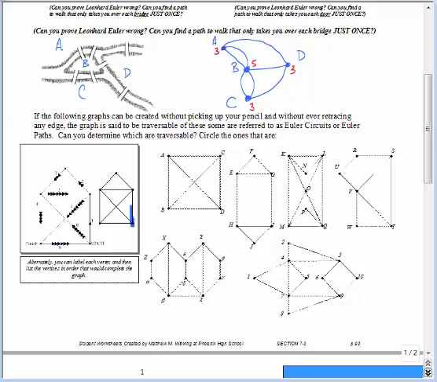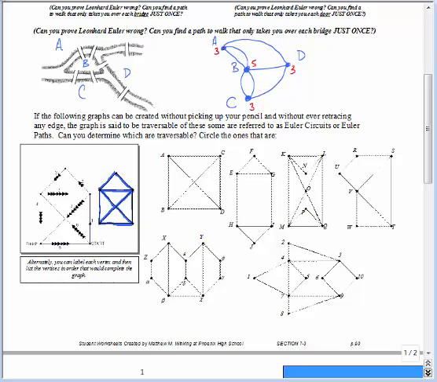So start down here, and then go up and down, and over to here, and then across here. I haven't picked up my pencil yet, nor have I crossed over the same line twice, and then back to here, and then down. I've successfully traversed that graph. I cover every edge exactly once without picking up my pen.